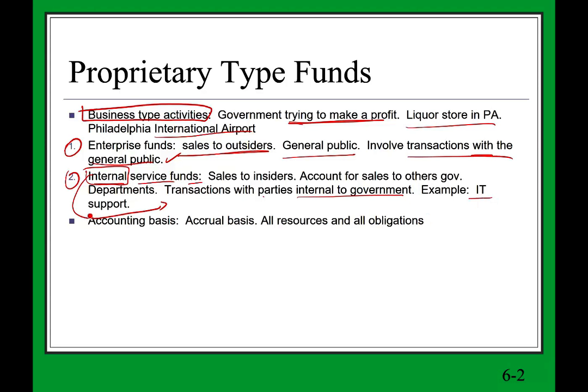Examples could be the IT support, or purchasing. Many governments have a central purchasing department or central printing department. This way they save money on these types of activities. Again, we don't deal with the internal service fund in this session. At some point soon, we're going to look at it. Those funds use the accrual basis, so they account for all resources and obligations.